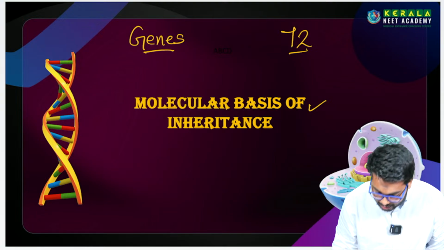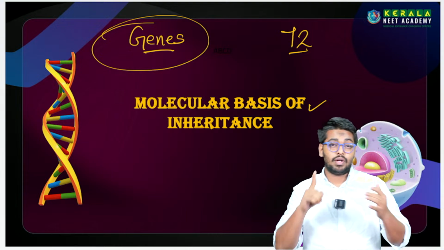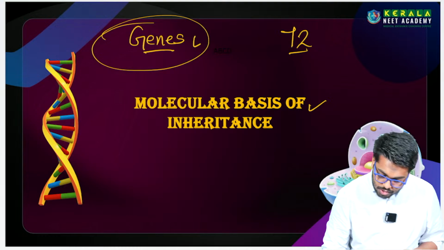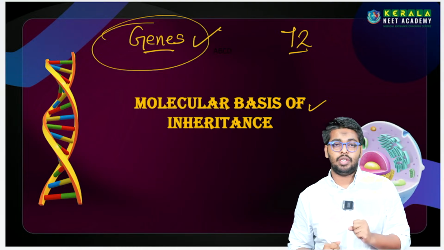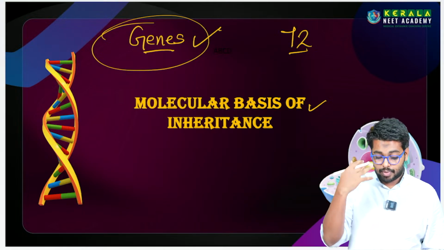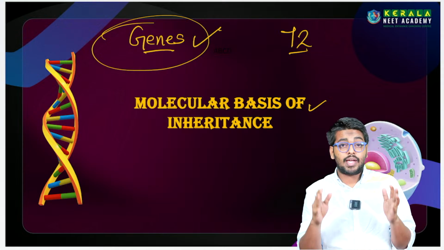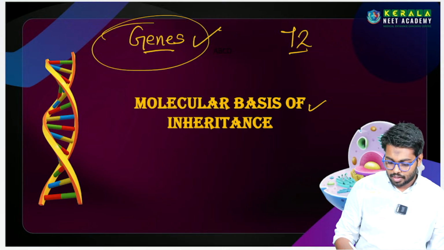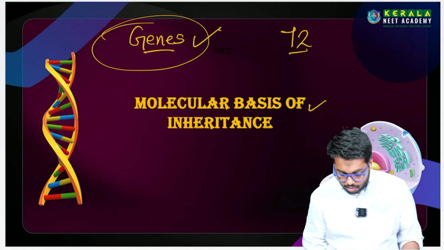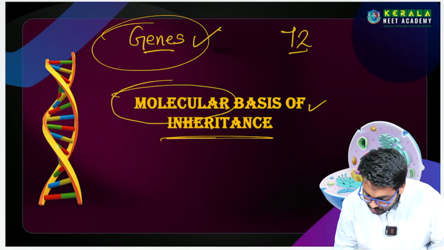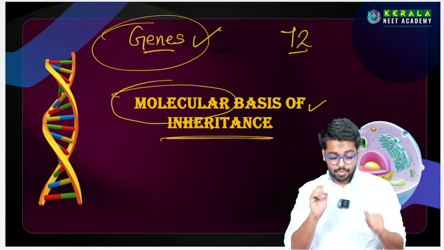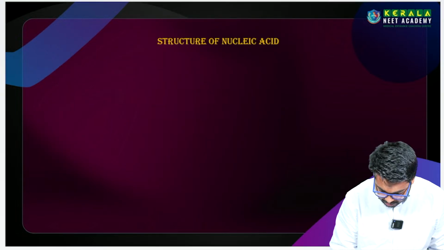What we did not learn in that chapter is what a gene is. You have learned its function and its parts, but you haven't learned what a gene is, the chemical nature of the gene, and what the gene is actually made up of. We are going to learn what a gene exactly is in the chapter Molecular Basis of Inheritance. In this chapter we study the molecule that is responsible for inheritance. Understood?